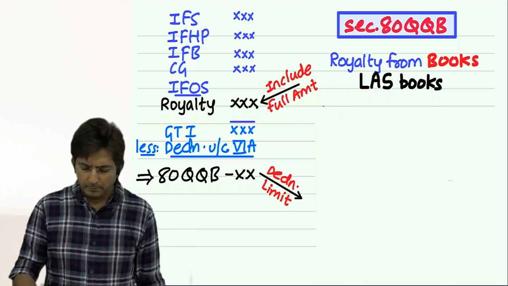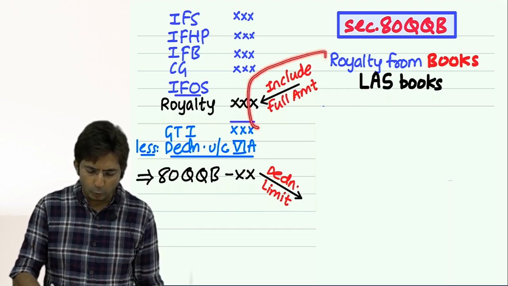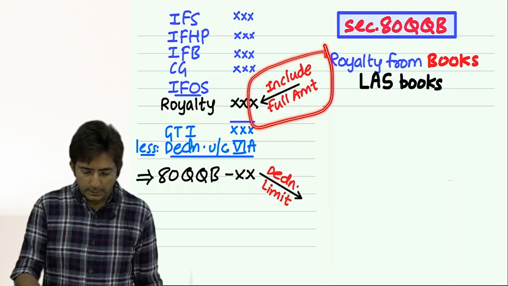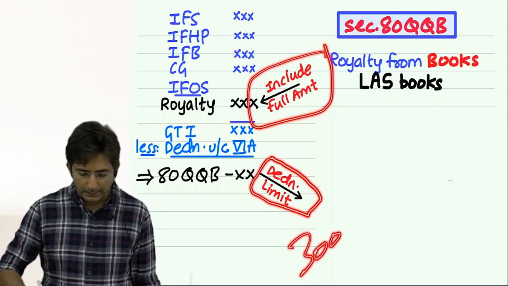But you know what the treatment of royalty income is? First you have to include it under the head income from other sources. Then you will get deduction. And the deduction is maximum 3 lakhs.